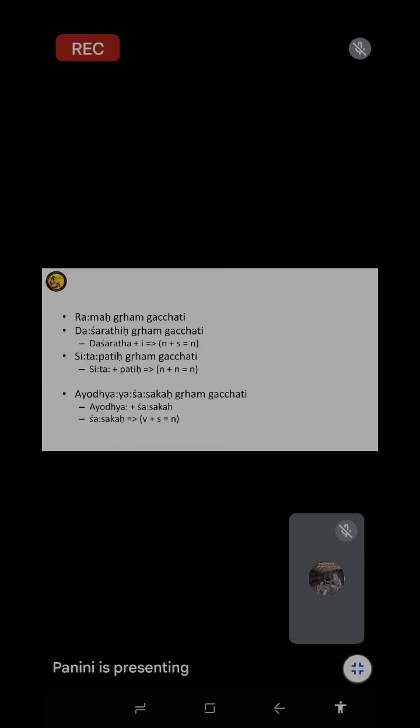Shasaka, Gayaka, Pachaka, all the words we are using, what are these all? V plus S. Here S means suffix. When you write suffix, you don't put S plus, you can put a dash mark. That is suffix, root plus suffix, or noun plus suffix. You can put a dash mark, so it will indicate it is a suffix.